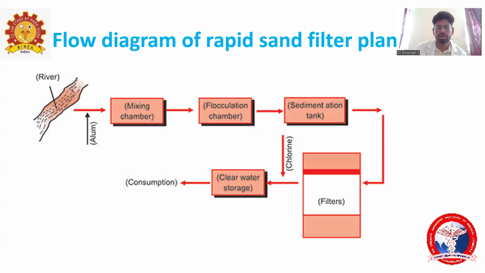There are some filters where the water gets filtered. Then after being filtered, chlorine, that is, chemical disinfectant, will be added. Then it will go to the clear water storage and be used for consumption. Okay, these are the things for the rapid sand filter. So first is the mixing chamber, next the flocculation chamber, then the sedimentation tank, filters, and then the clear water storage for consumption.